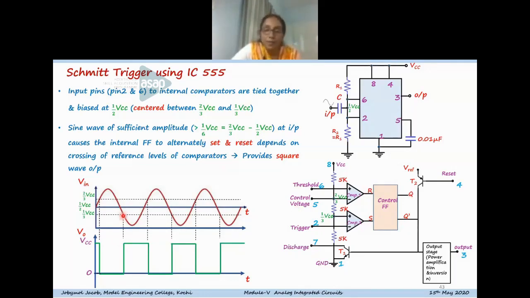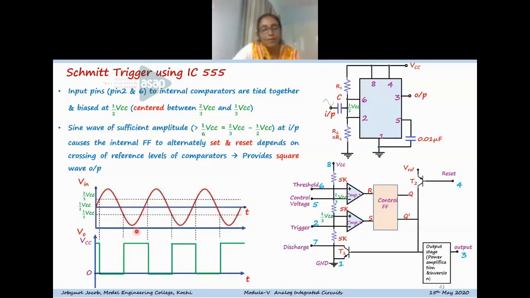So suppose the signal crosses 1 by 3 VCC. When the signal value is less than 1 by 3 VCC, you can see the trigger input pin, that is pin 2, is having a lesser value compared to 1/3 VCC, that is the non-inverting voltage. So the non-inverting terminal of comparator 2 is at a higher voltage compared to the inverting terminal. So S is equal to 1. The comparator 2 output becomes high, and S equal to 1 and R equal to 0, so that the flip-flop will set. So when the flip-flop is in the set condition, you can see that the output is going to a high value.